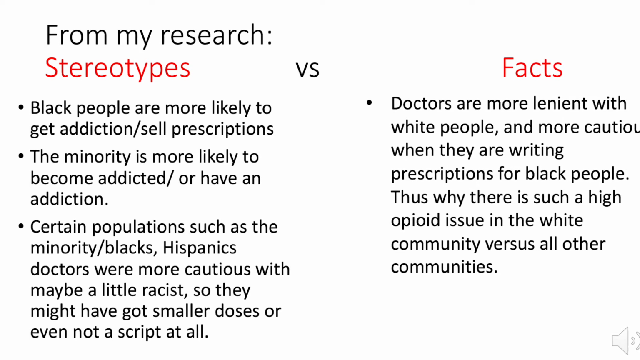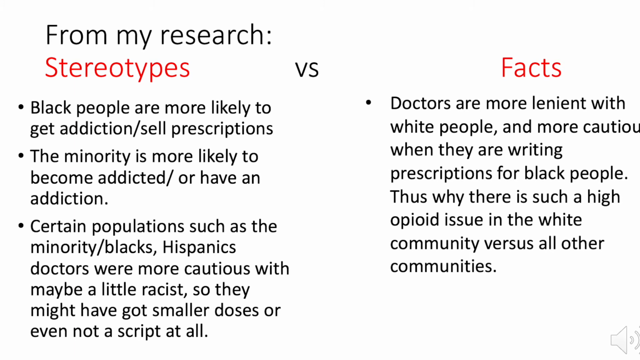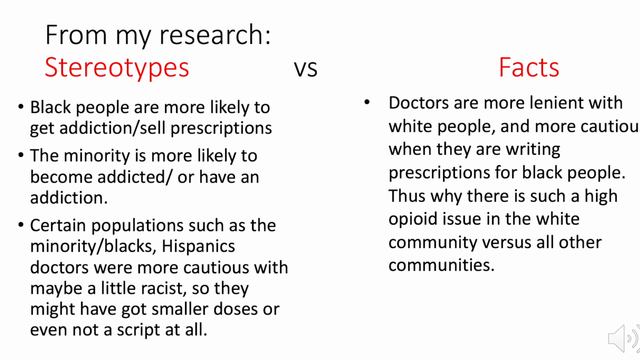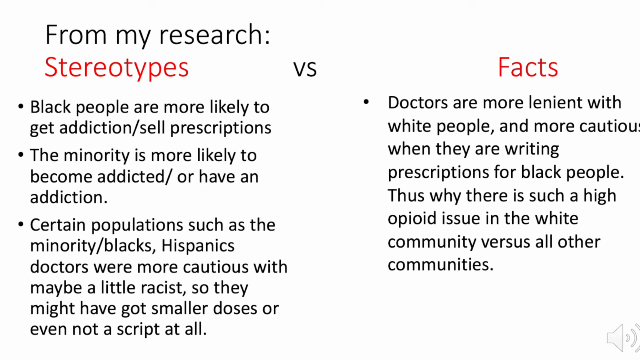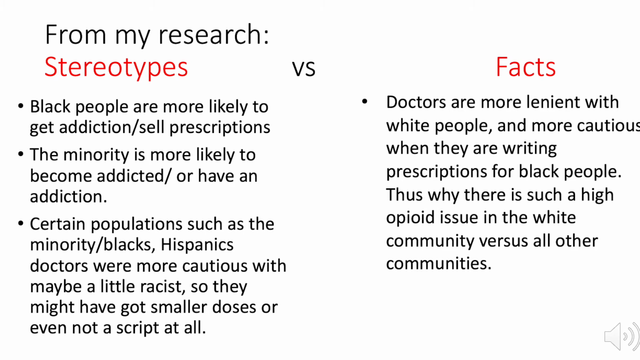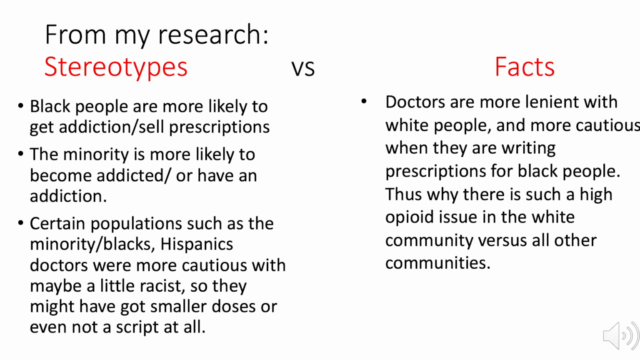So during my research, I was trying to discover some of this stuff. The stereotypes are that Black people are more likely to get addicted and sell prescriptions. So in return, doctors are less lenient when they are writing prescriptions. They're a little bit more strict. So that is why the Black African American population is not becoming addicted, and they have lesser numbers that are going into rehab because of opioid overdoses and addiction to opioids.